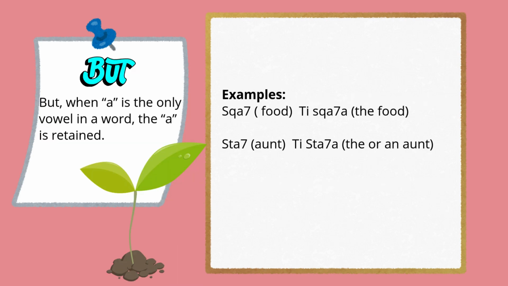But when an A is the only vowel in a word, the A is retained. So let's take a look at some examples. So for the word for food, shka, is T shka'a. And then the word for ant, which is shta, would be T shta'a. So you can see that the A is maintained when there's only one vowel.